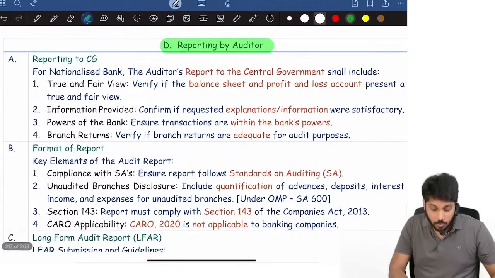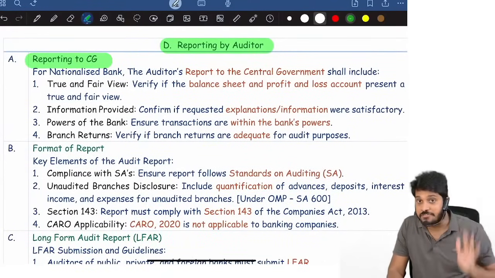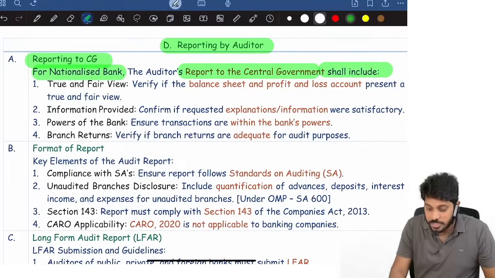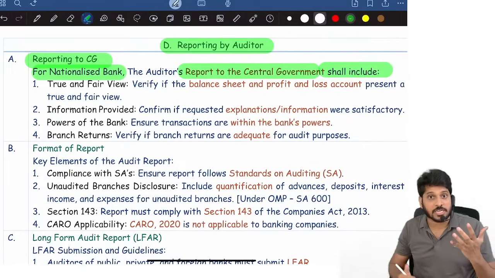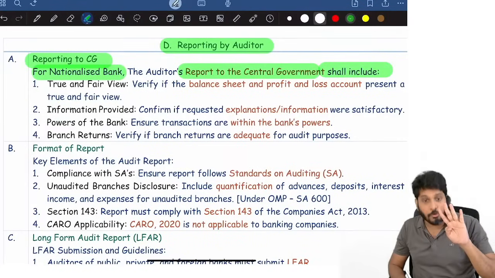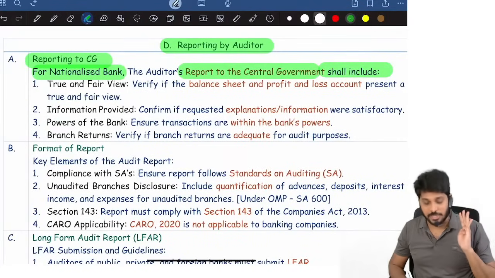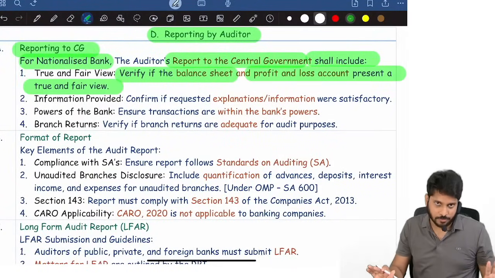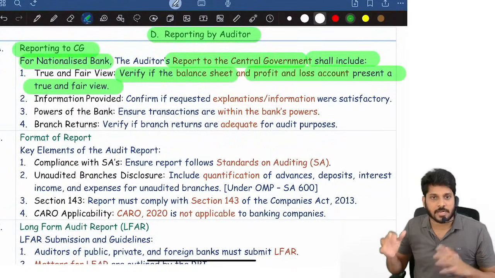Reporting by auditor. What reporting? Reporting to central government first. For all nationalized banks, the auditor has to give an audit report to central government. In that report, these 4 points must be mentioned. First, verify whether balance sheet and P&L present a true and fair view. The auditor has to report whether the balance sheet and P&L are true and fair.